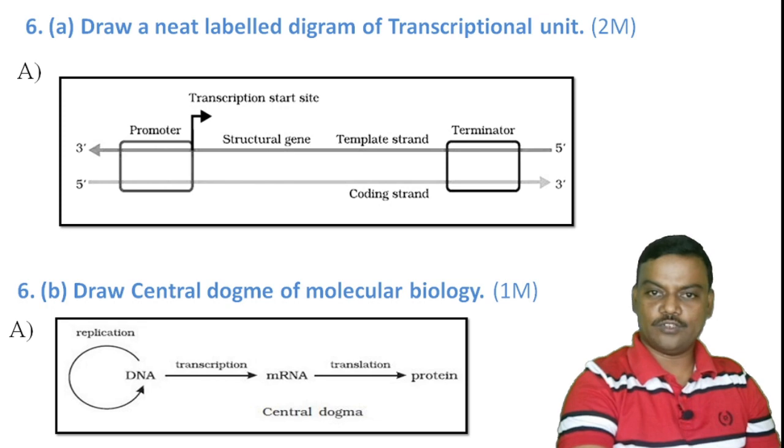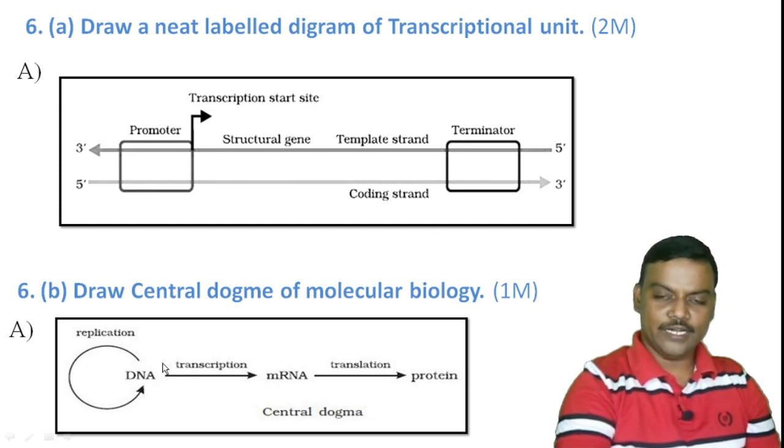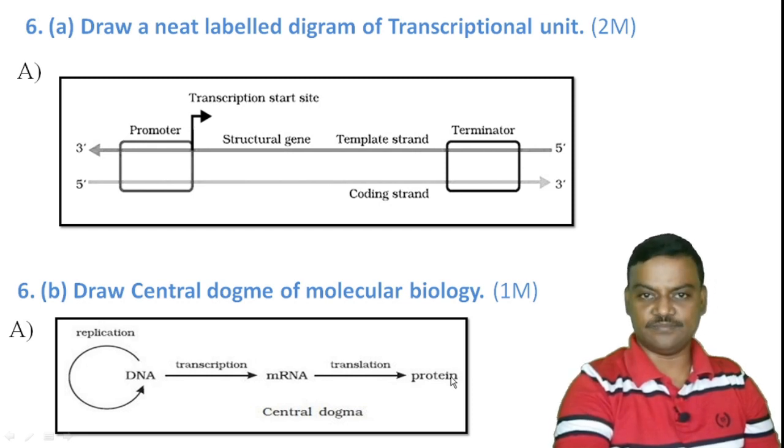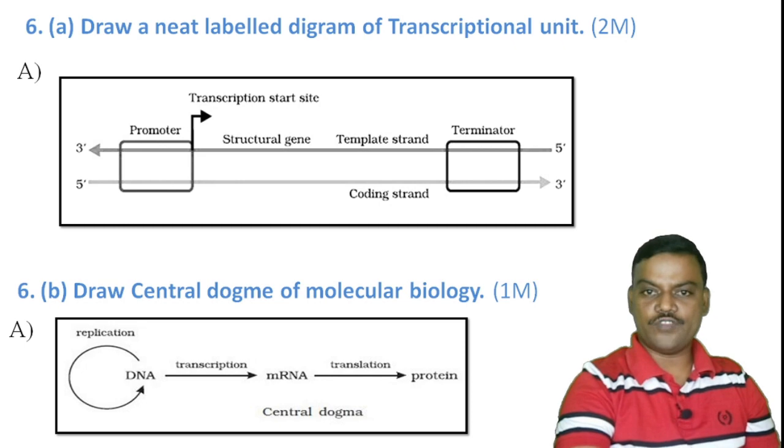Next, split question B. Draw the central dogma of molecular biology for 1 mark. So here is a diagram for this. DNA has the capability to produce mRNA, called transcription. At the same time, DNA can produce DNA, called replication. The mRNA can produce protein, called translation. This unidirectional flow of genetic information from DNA to RNA, RNA to protein is called the central dogma of molecular biology. It is given by Crick. It is for 1 mark.